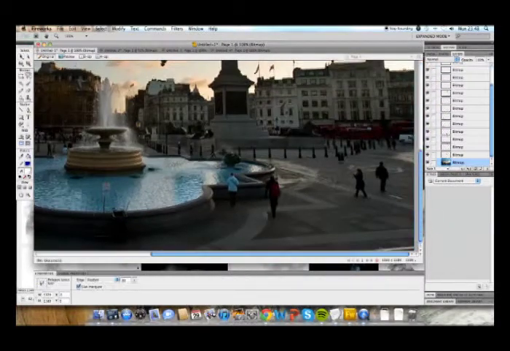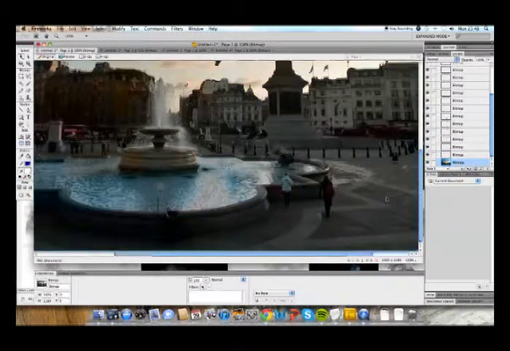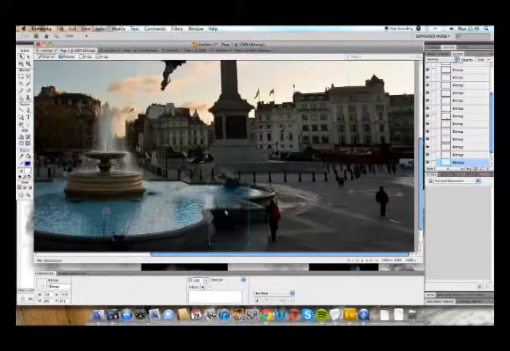I then went on to remove people from the foreground of the image, which involved mirroring certain objects including tiles and fountains.